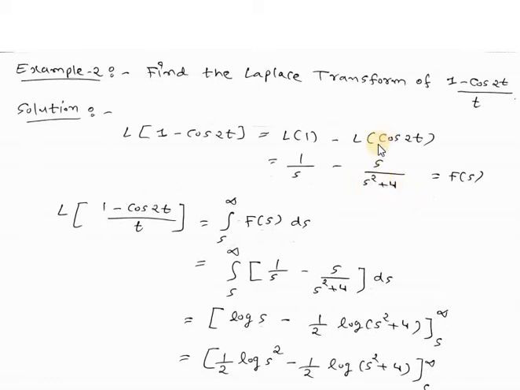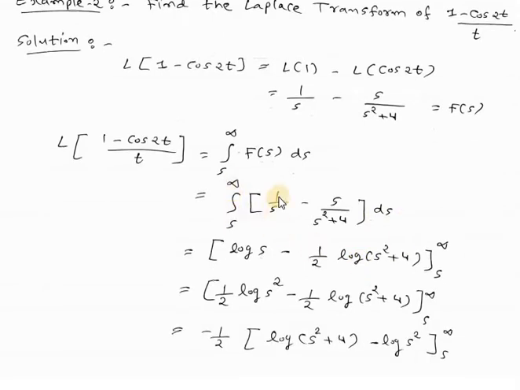Because Laplace of cos at is s divided by s square plus a square. So this is our f of s. Therefore Laplace of (1 minus cos 2t) divided by t will be integration from s to infinity of f of s ds. So this is equal to integration from s to infinity. What is f of s? It is 1 by s minus s divided by s square plus 4, ds.